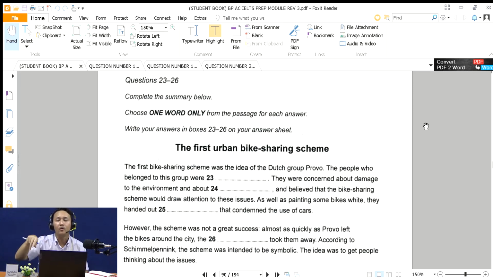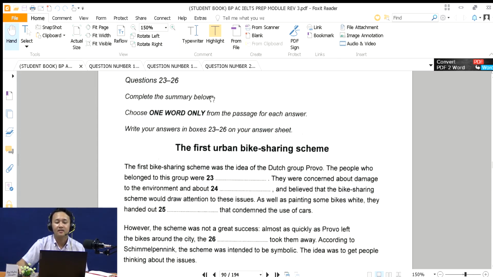Okay. Now, to predict which paragraph it is, we have to read the title. The first urban bike sharing scheme. So this is about a bike sharing scheme in the city. Urban is related to the city, but this is the first. Okay, so I think you will find it in the text. I will show you how. But now,